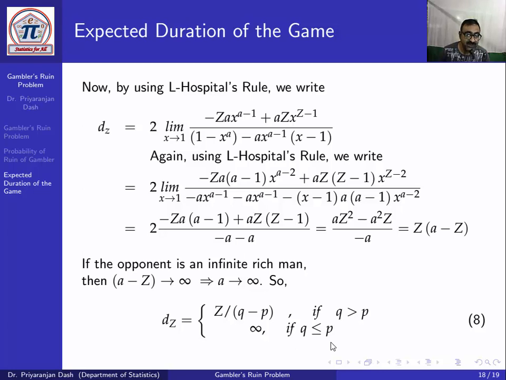And the duration will be infinite if q is less than or equal to p, where q is the probability of the ruin of the gambler and p is the probability of the ruin of the adversary. Since the adversary is an infinitely rich man and his probability of ruin is p, and p is greater, the chance of ruin of the gambler is smaller, so the game will continue because the opponent has an infinite amount of money.